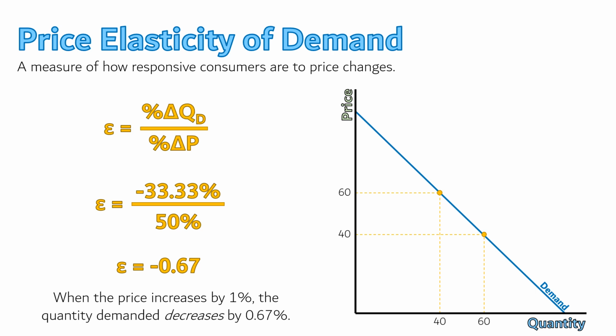A big response would be if they raised the price by 50% and then the consumer bought, say, 75% less. Think about it. The numerator of this equation tells us how customers responded to what happened in the denominator, the price increase. When the numerator of this equation is bigger than the denominator, it means consumers kind of overreacted to the price increase. Whereas when the numerator is less than the denominator, as it is with our example here, consumers are underreacting. This is how we think about elasticity.